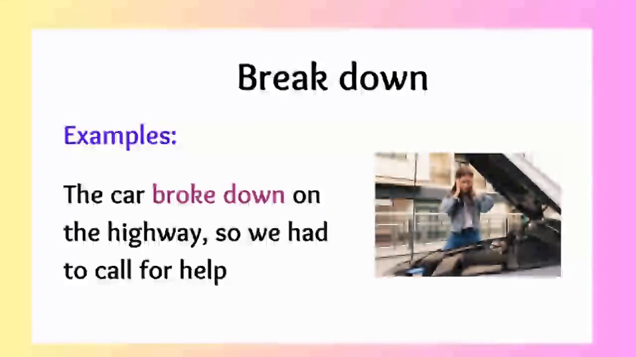Example number 1. The car broke down on the highway, so we had to call for help. What does that mean? We are using broke down to say that the car stopped working on the highway. So this is one way of using the phrasal verb. And why are we saying broke down but not break? Because this is related to something that happened and finished. So we need to use the past tense for that.